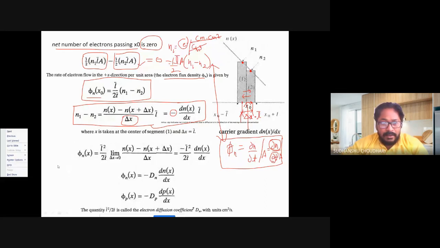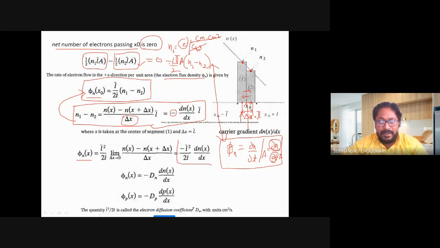Now we put N1 minus N2 in this equation, and it can be further modified. So phi Nx becomes equal to minus L bar square by 2T bar, dnx by dx. Obviously L bar is over here, L bar is also over here, so it becomes L bar square, and then you have 2T bar also coming here, and then dnx by dx.